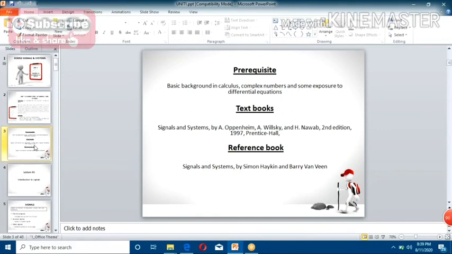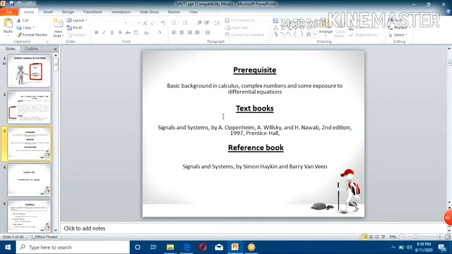If you learn this subject, you must have some basic background in calculus, because you are already studying maths, M1, M2, where you do calculus operations. You should also have some basic knowledge of complex numbers and some basic exposure to differential equations.